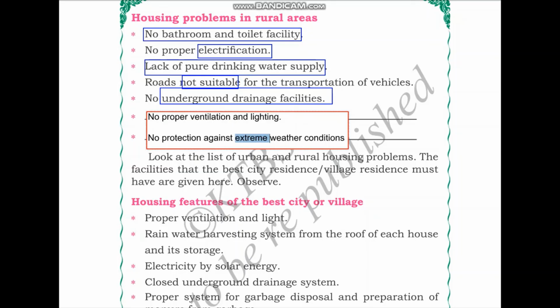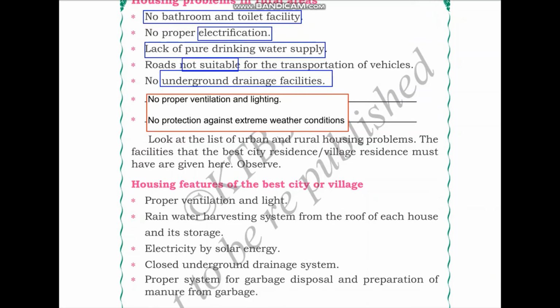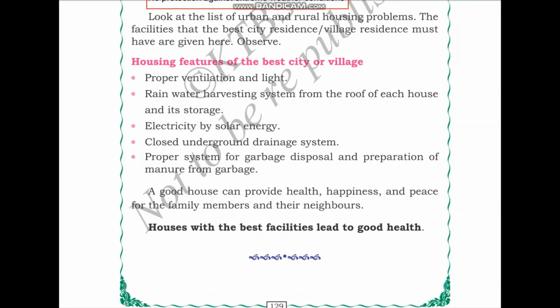Next, look at the list of urban and rural housing problems. The facilities that the best city residents, village residents must have are given here. Now, we will look at this list which says what are the facilities that a very good or the best residents either in cities or in villages need to have. First one is proper ventilation and light. So there need to be windows such that air and light enter the house.